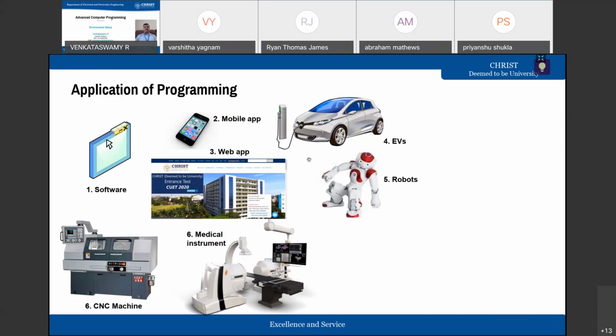If you consider a web application, in the front end you may use HTML, CSS, and JavaScript, and in the backend Java or Python. Many things you'll use to develop a web application.